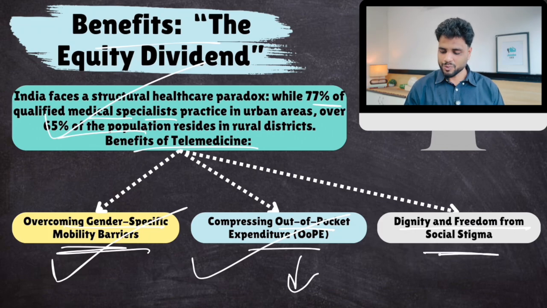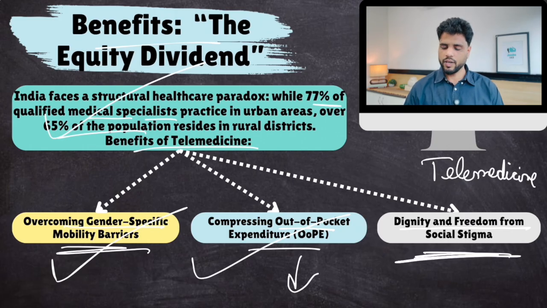And dignity and freedom from social stigma. There are certain sexual problems that both males and females face, and they don't want to discuss them in public. Yes, sexual and reproductive problems. There is a social stigma attached to it. Therefore, people are really afraid to discuss this in a public setting, in a government hospital OPD where many other people are listening also. So this problem gets solved through telemedicine, because through a video call, the only people listening are you and your doctor. Now you will feel more safe. Yes, so these have been the benefits.